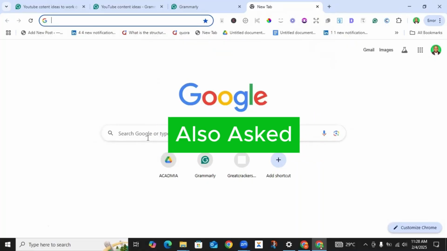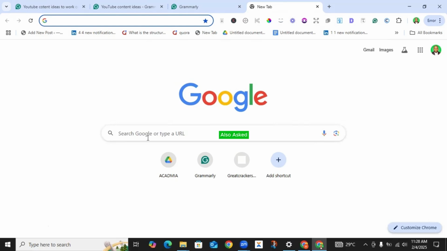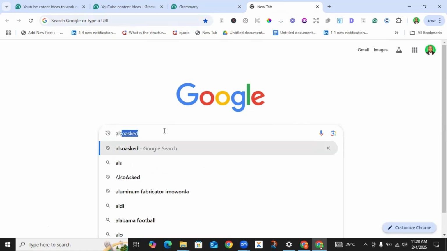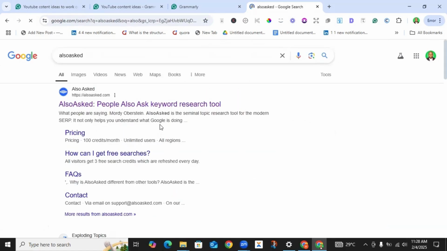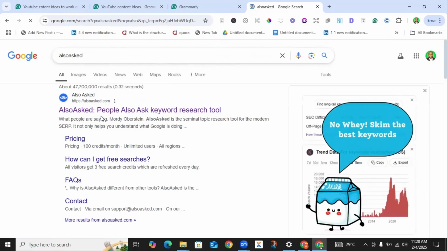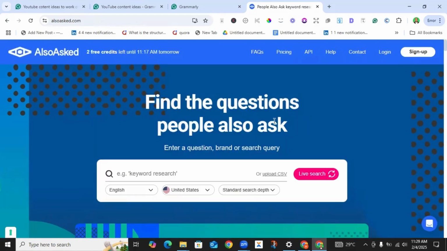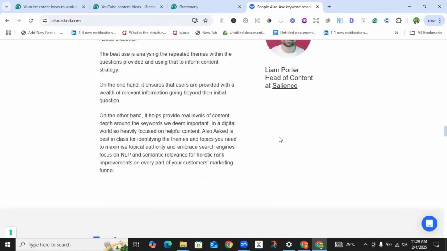Also Asked is a keyword research tool that you can use to conduct keyword research for your brand or for your business. How does it work? It basically digs deep into the people also ask section of Google search engine results page. To use this particular tool, you simply go onto their website, and to get there, you can just go to the Google search bar and type Also Asked. Once it loads the results for this query, the first option you can see is Also Asked. You click on it, and it will take you to the website of Also Asked.